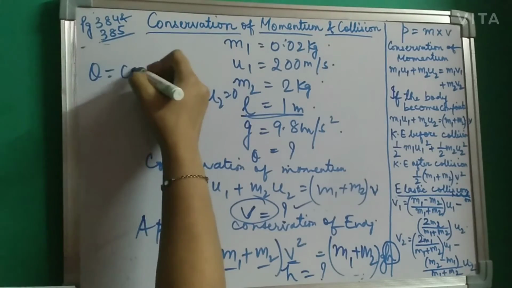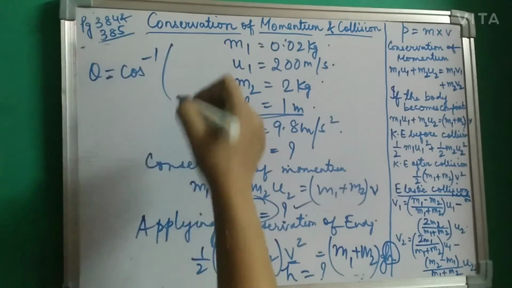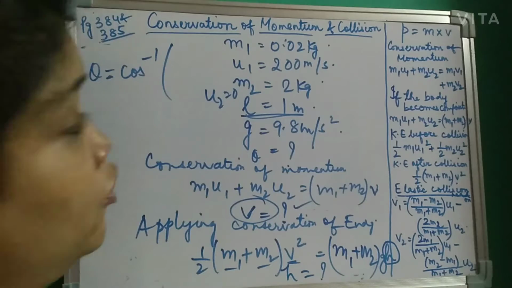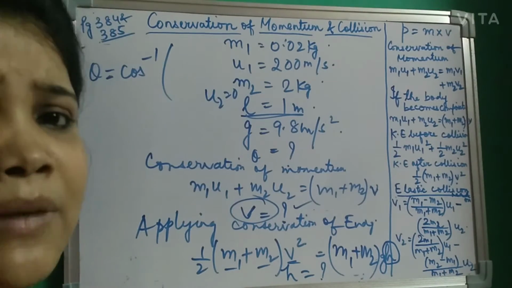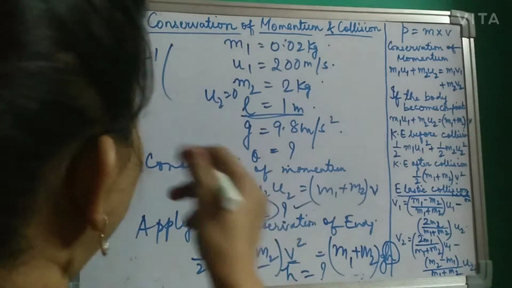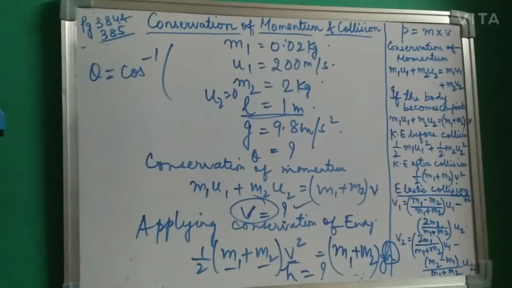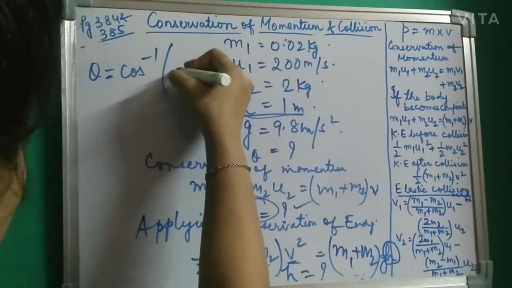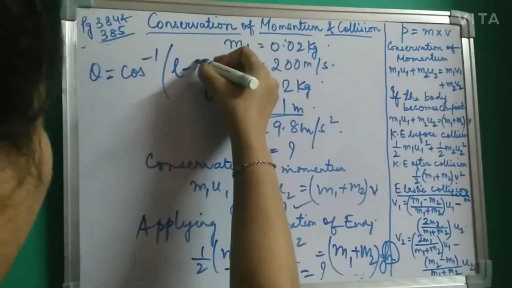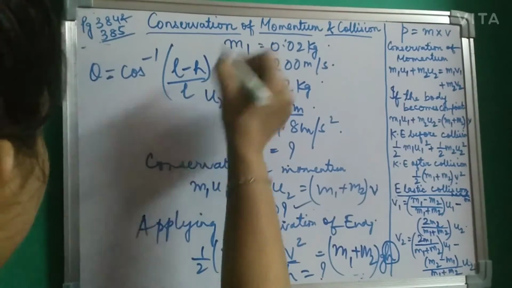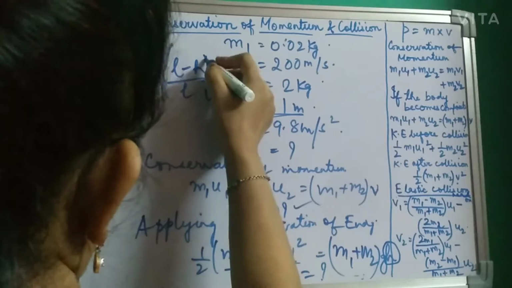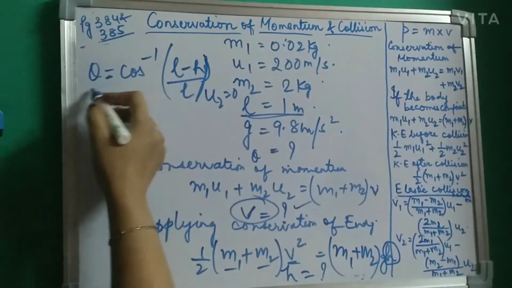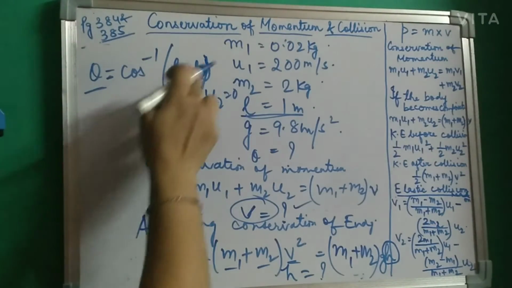Theta is equal to cos inverse, because cos theta, we had written the formula, cos theta is equal to (L minus H) by L. Here I am writing directly, because you can use a scientific calculator to calculate it. Theta is nothing but cos inverse of (L minus H) by L. So apply this formula and you'll get the value of theta.